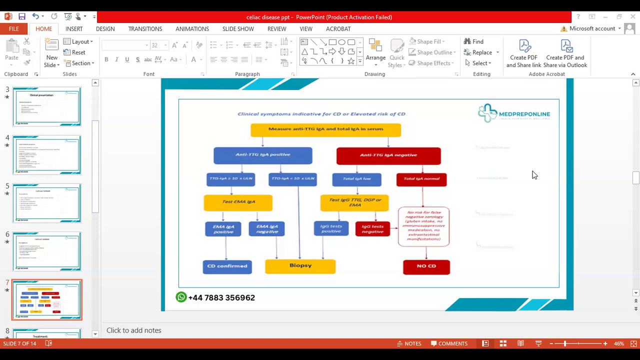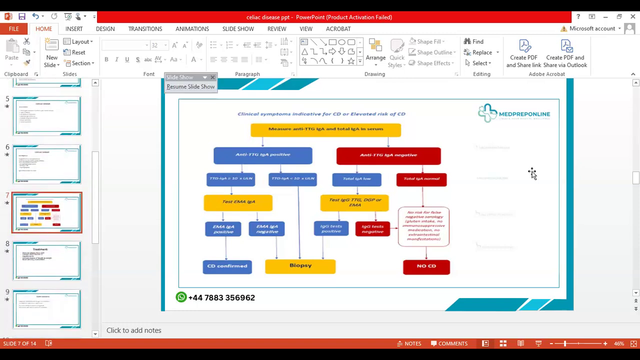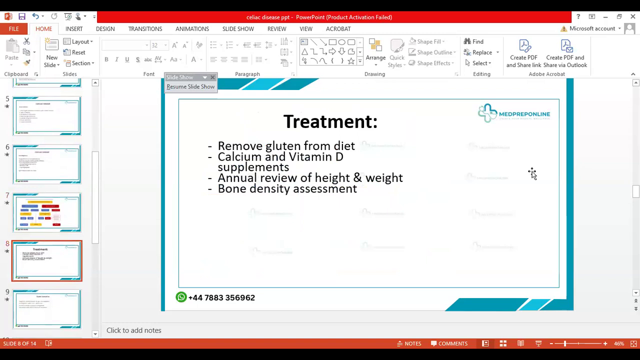Okay, so till now we have discussed signs, symptoms, how to approach, and how the questions can come. The next one obviously is the treatment. So this is one of those diseases.